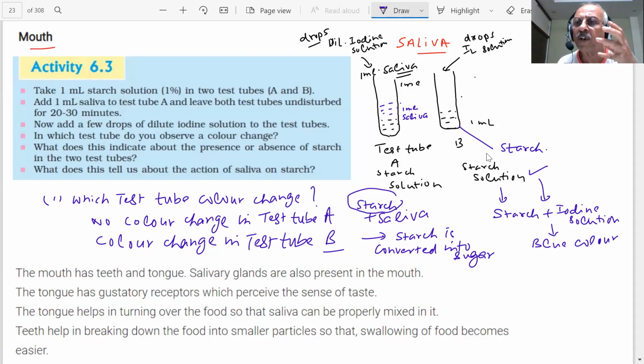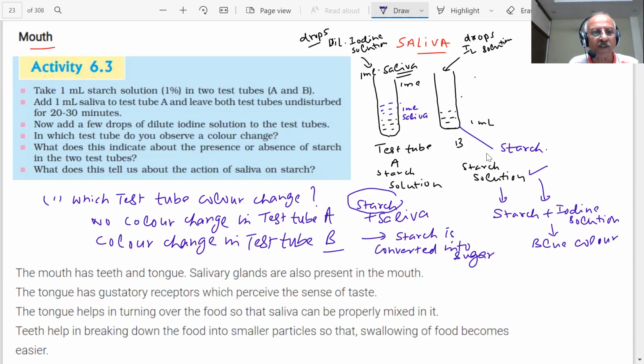Because the food contains starch, students, and your saliva will convert starch. Starch is a complex molecule. It has to be chewed and broken into more simple molecules. So saliva is very important: chew your food well, and when it becomes watery, then let it go.